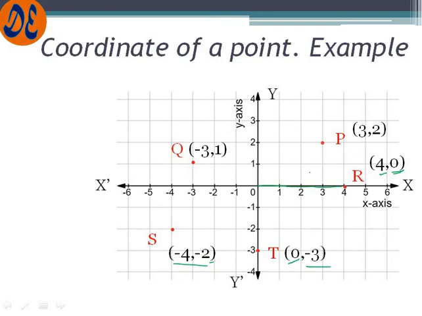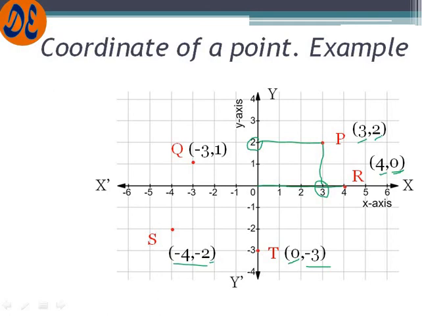So to find any point, I am taking this one, just draw the two perpendicular lines and see wherever it is cutting on the x axis is your x coordinate, and wherever it is cutting on the y axis is your y coordinate. So this is the simple way of getting a point.